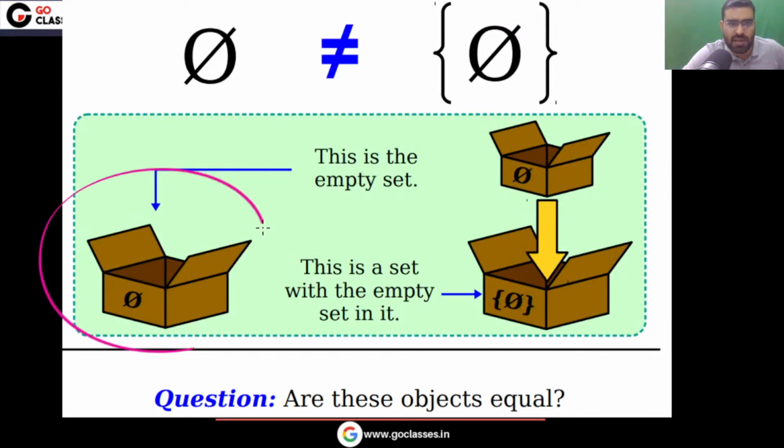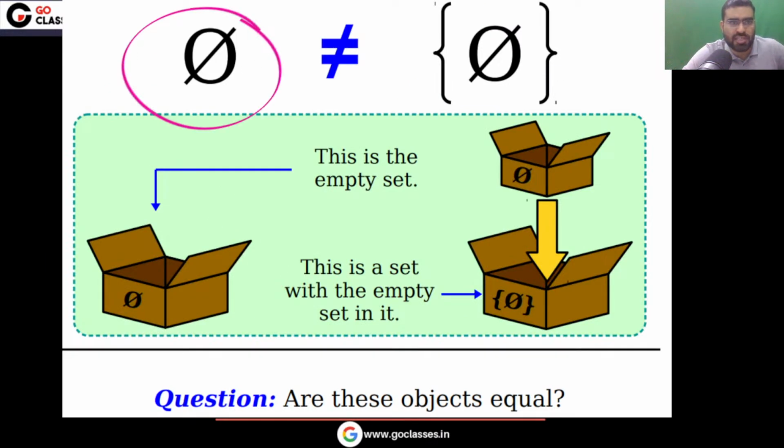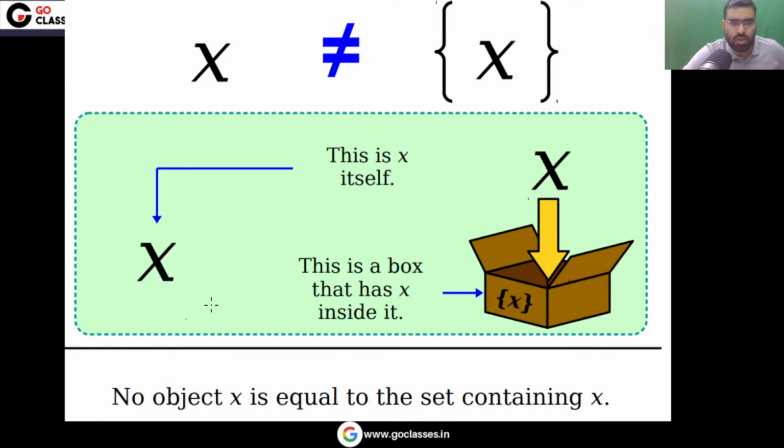As I told you, this is an empty set. In this box there is nothing. In this box you have another box. So as I told you, no element is equal to a set containing this element. This x is not equal to the set containing x. As you can notice, no object x is equal to the set containing x. So this is something important.